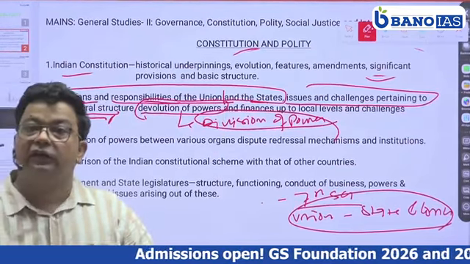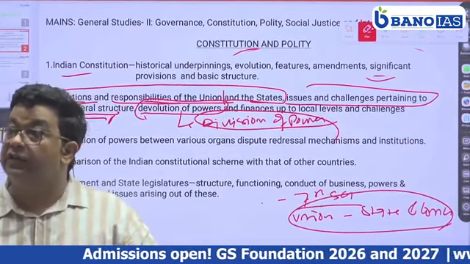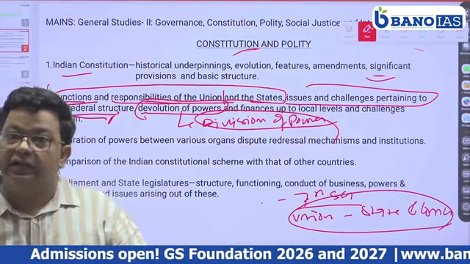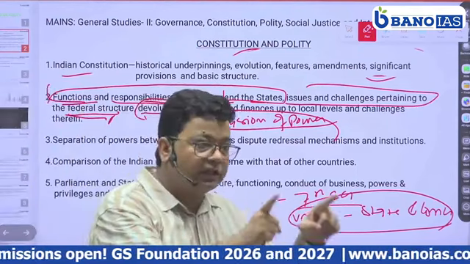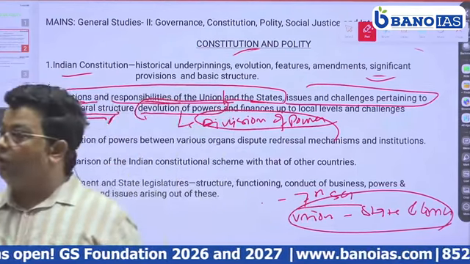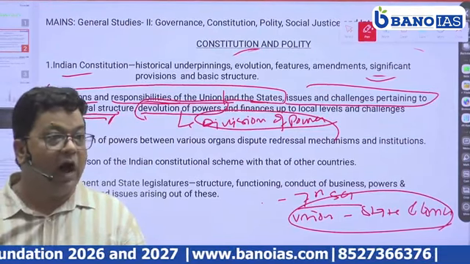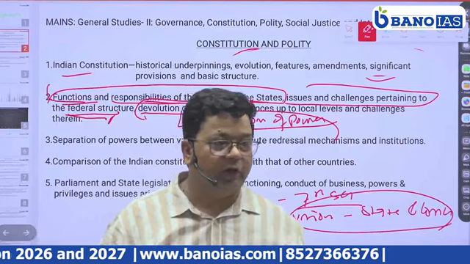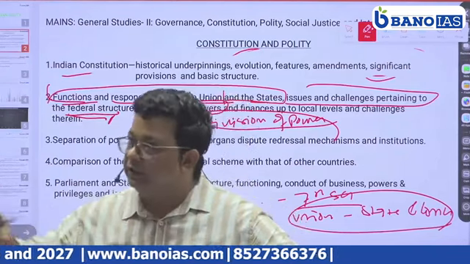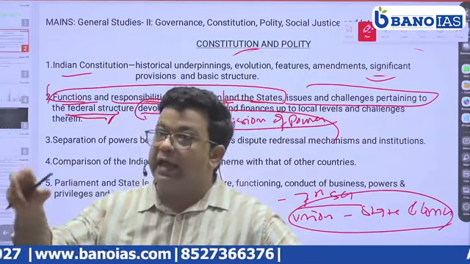Because Article 355 and Article 365 say that it is a duty of the union to protect the state from external war, external aggressions. So how will the union protect them? By monitoring them in times of exigencies.